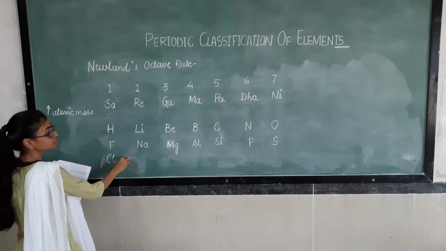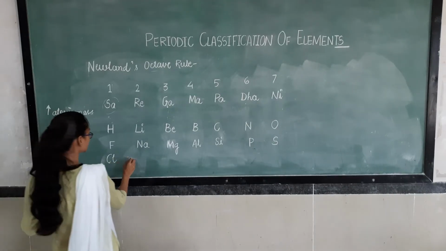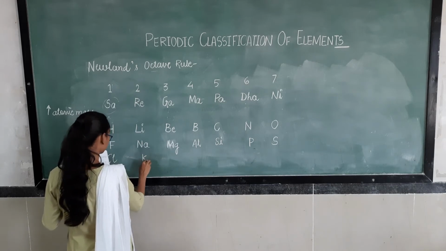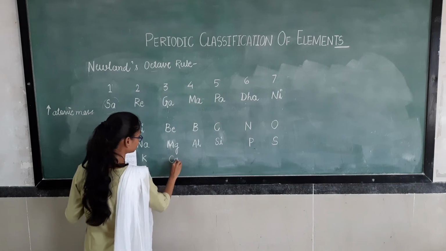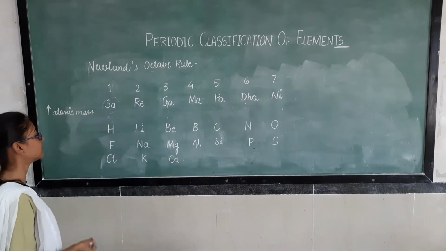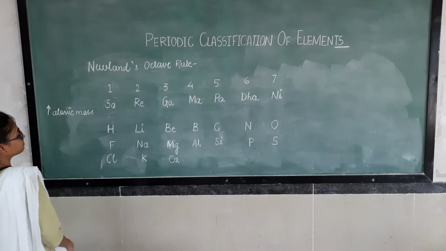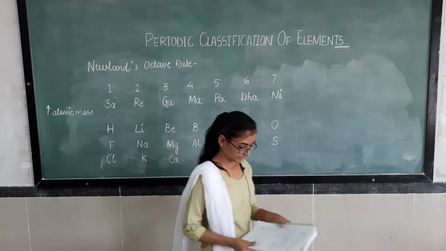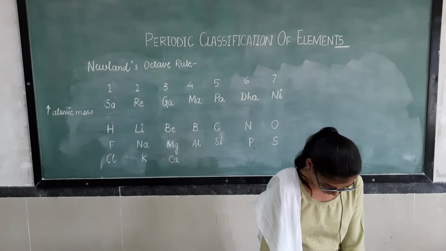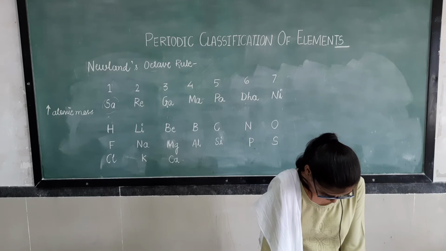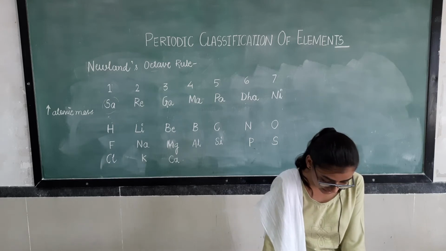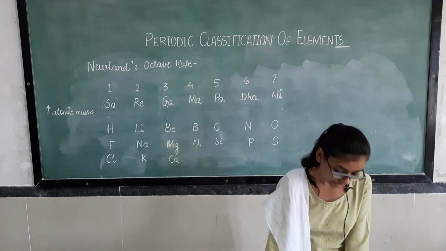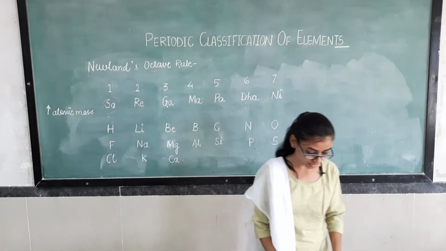Argon is also not there, as it is also a noble gas. Then after argon, potassium, calcium. So till calcium he has arranged the table. As no noble gases were discovered till this time, he has not kept noble gases in this format.